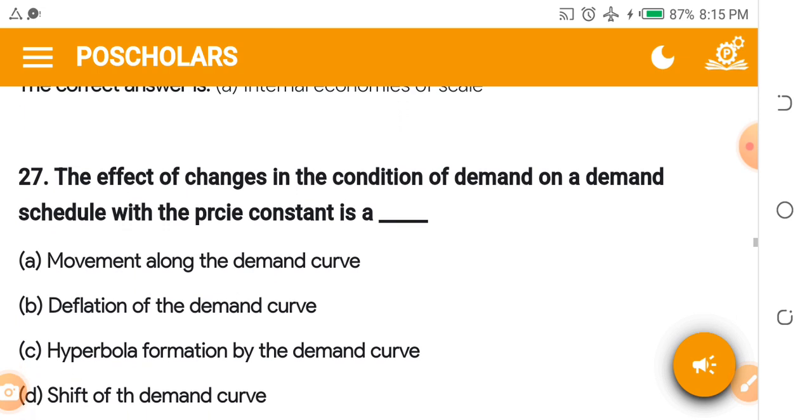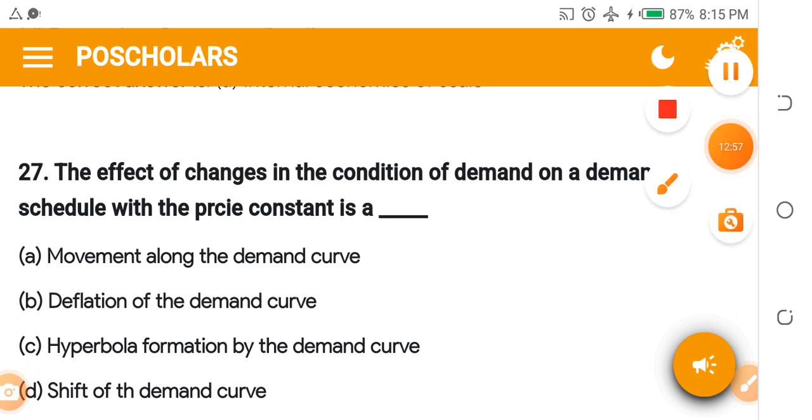Let's look at this question. Very, very dicey. The effect of change in the condition of them. You see, they keep asking you questions on demand. I keep telling you, read demand, go to your textbook, make your research. Demand, supply, utility, taxation. Very, very crucial.